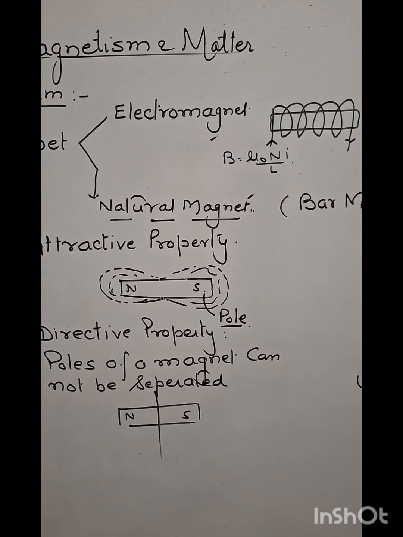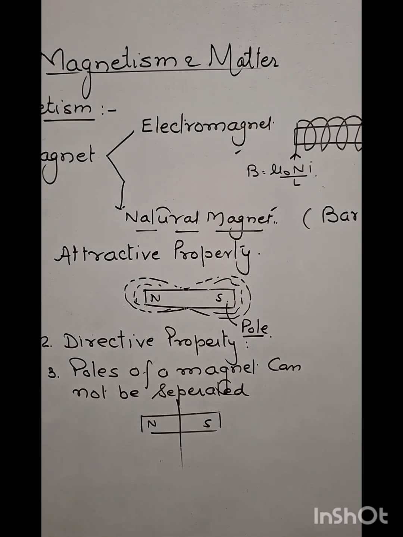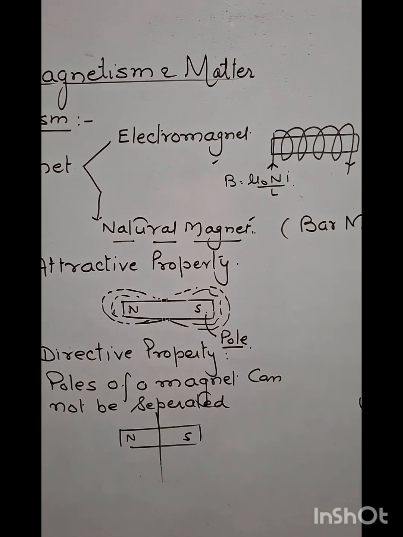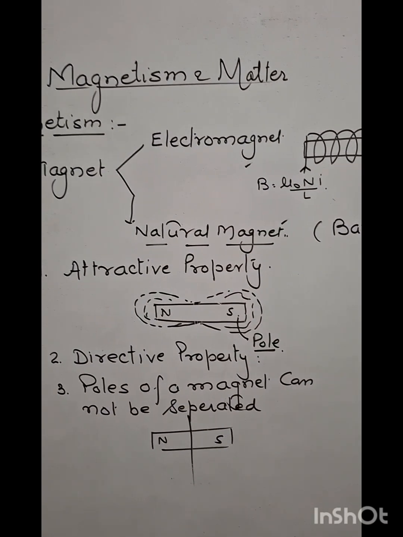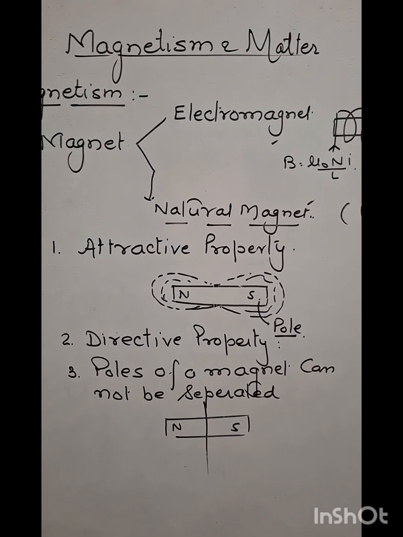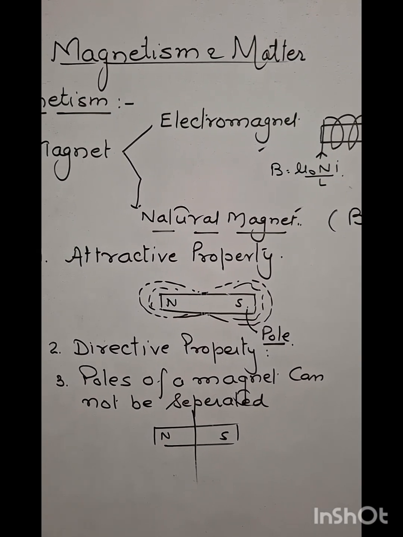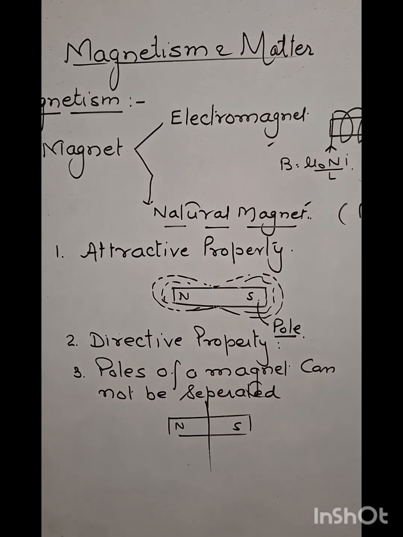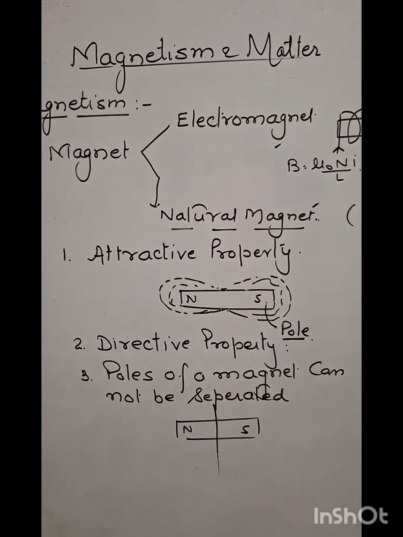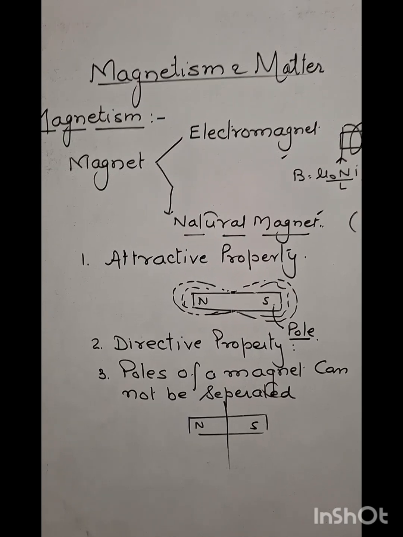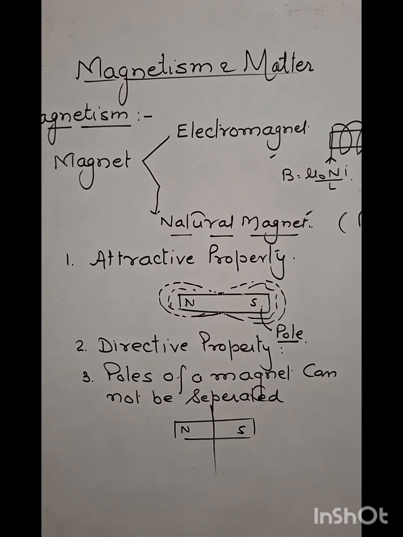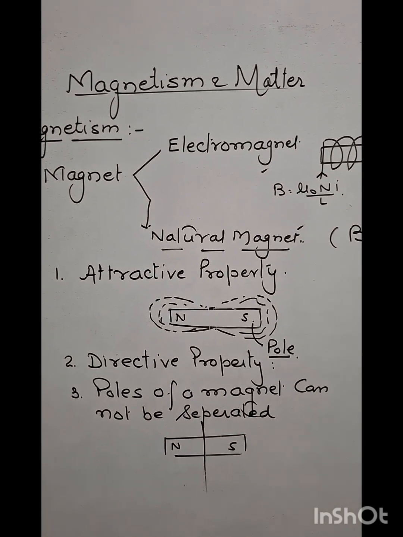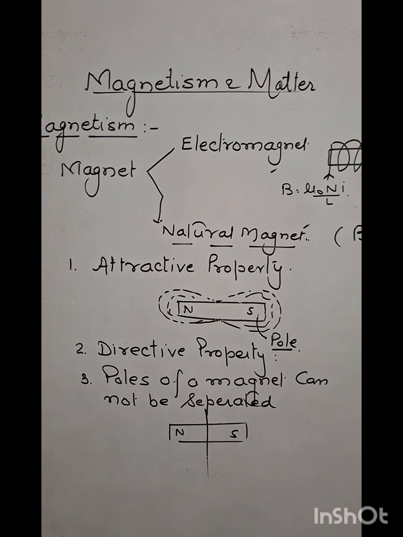Electromagnets are temporary magnets, and the strength of electromagnet can be changed by changing the current through the coil or core which is going to produce the magnetic field. The second one is natural magnet. It is a permanent magnet and its strength cannot be changed.